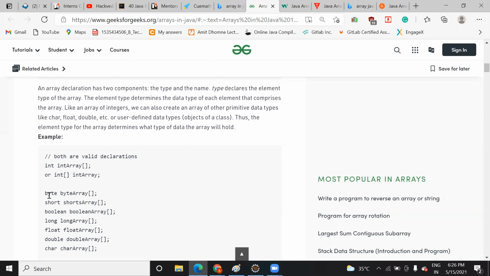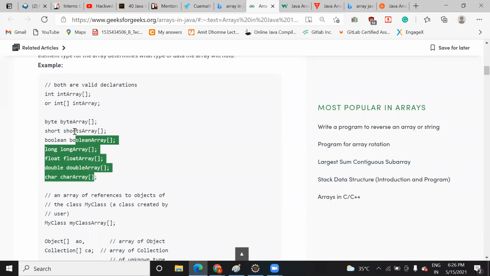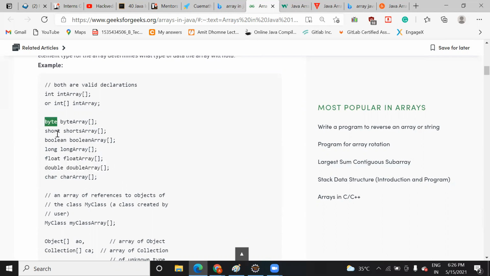Similarly, you can declare arrays if you want to save byte data, short data, or boolean data, where boolean is true and false, byte is in the form of a group of bits, 0 and 1, then long integer, short integer, float, double. So there are different kinds of data you can save. Whatever you see on the left-hand side is the data type, and the thing on the right-hand side is the name of the array. This square bracket you can write here also. Both are valid.